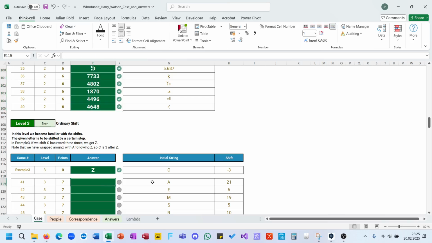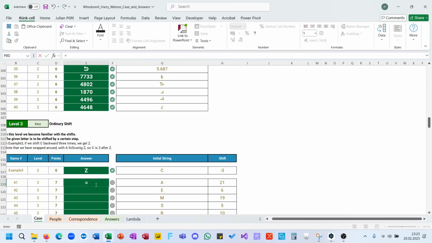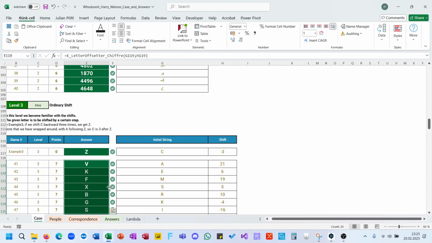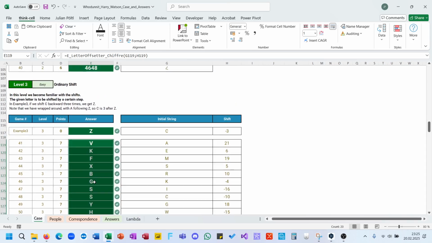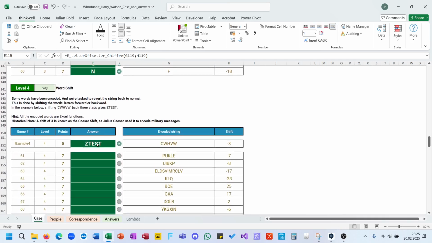And now here I use my letter offsetter chiffre lambda. You can find it on my channel when you take a look at the lambda video. I have this lambda since in the sommelier case we needed to shift for one of the bonus questions, and it was possible for me back then, but now I can save some time because you see it's like using a normal function.